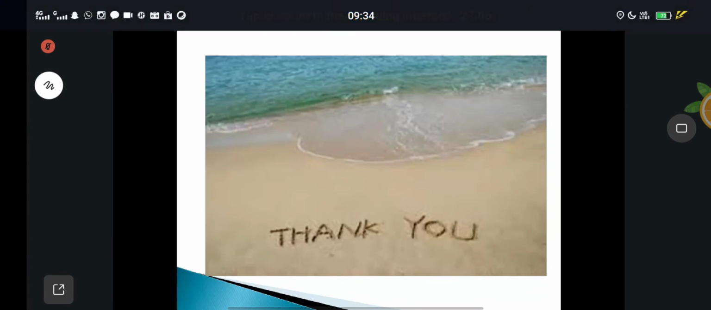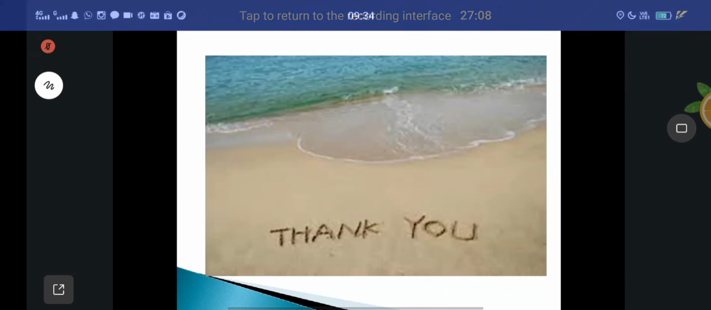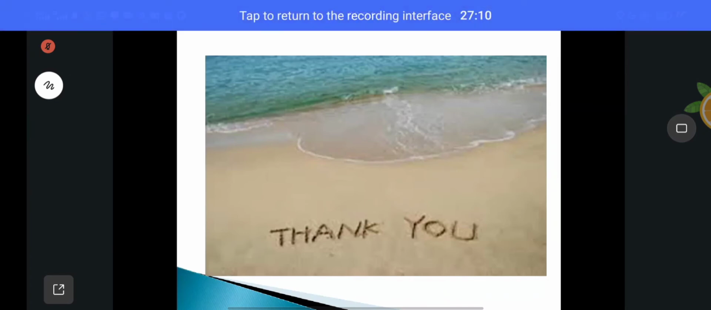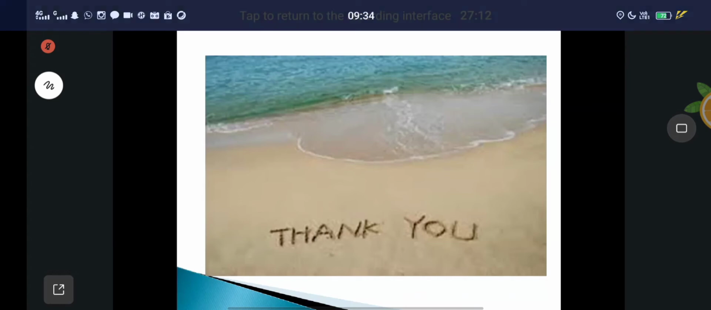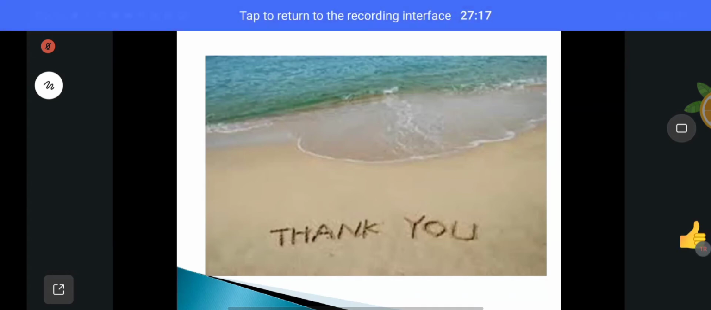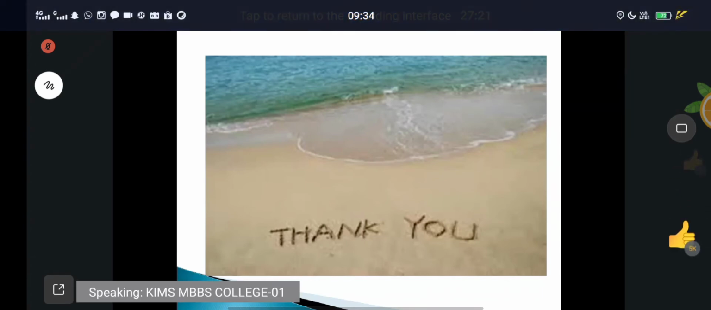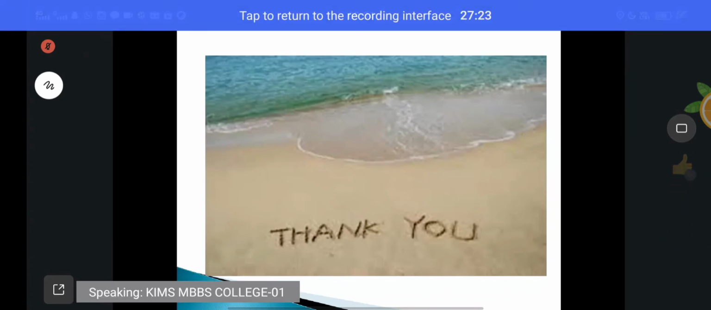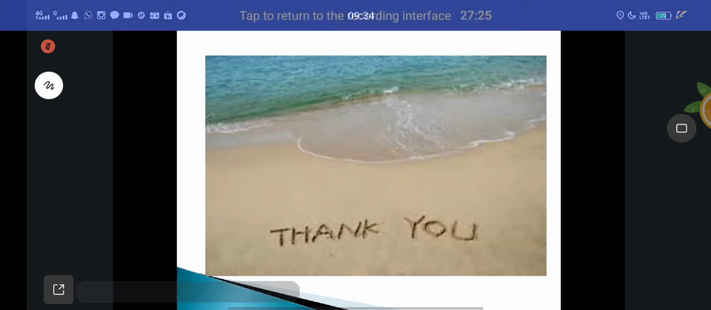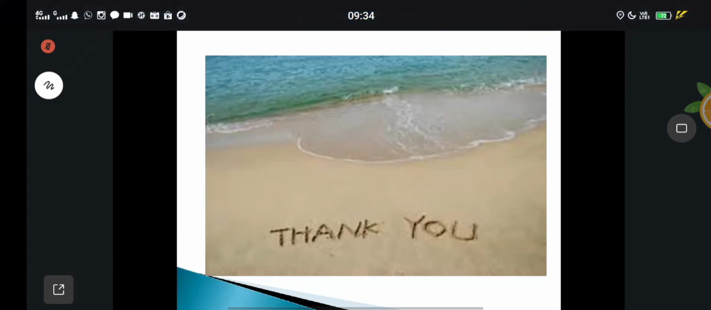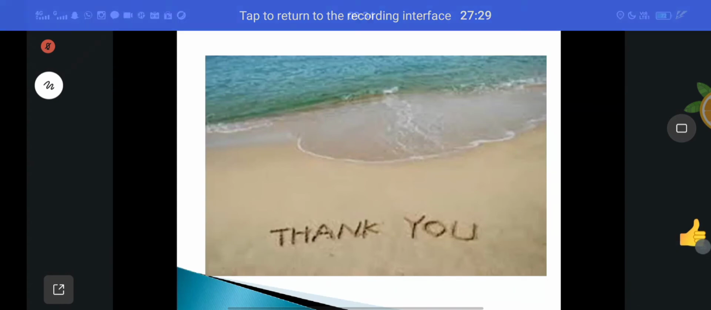In this class what did you study? Definition, boundaries, contents, especially the popliteal artery. Are you clear about this? Any doubts about the popliteal fossa? Any doubts you can ask me.